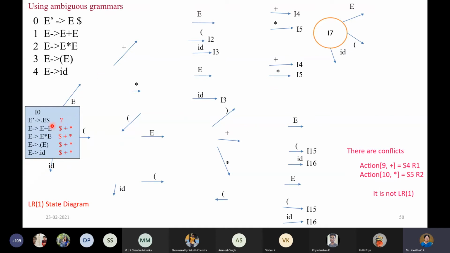So I naught is done. Now I am going to take the transition. Whenever the dot operator is there, whatever symbol exists after the dot operator is what I am going to read. In the first rule we have E to be read. In the second rule we have E to be read. In the third rule also we have E to be read. In the fourth rule we have open parenthesis to be read. In the last rule, we have ID to be read.